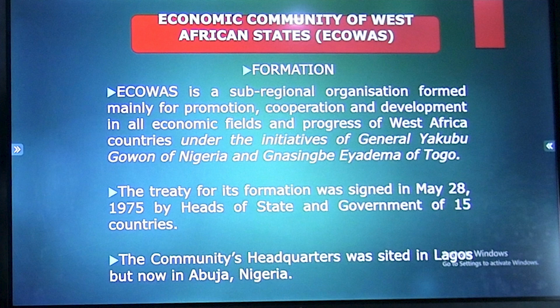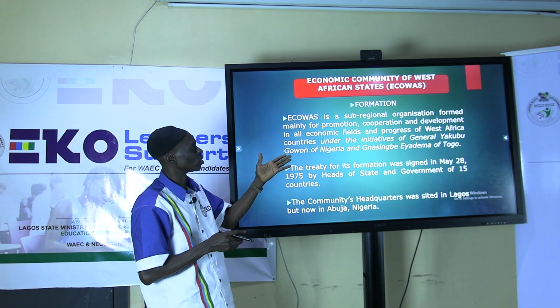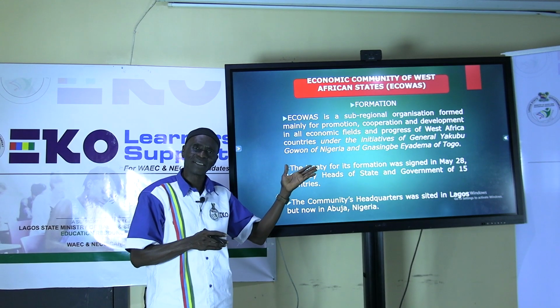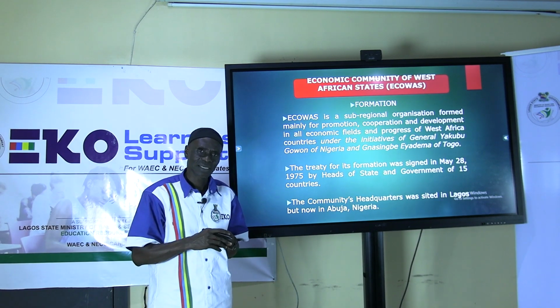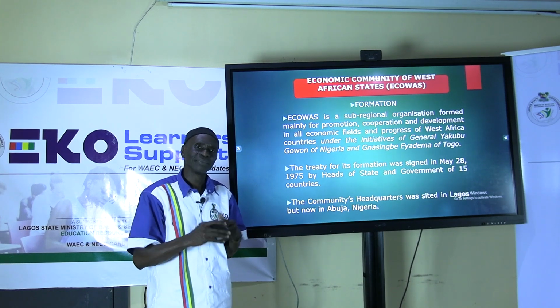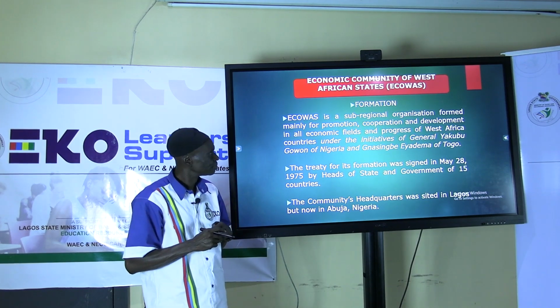The formation of ECOWAS as a sub-regional organization was mainly to promote the cooperation and development of all economic fields and progress of West African countries. And this was the idea and initiative of two heads of state at that period of time in 1975.